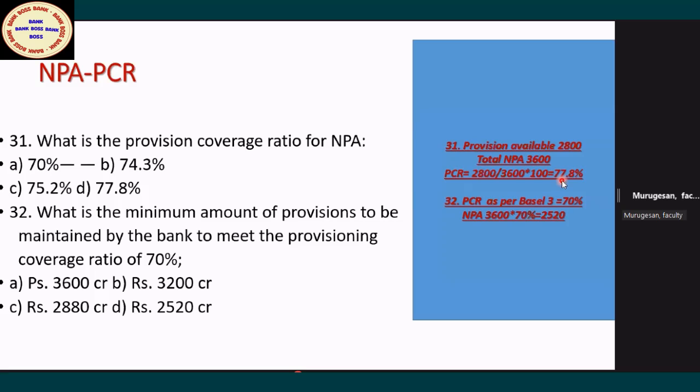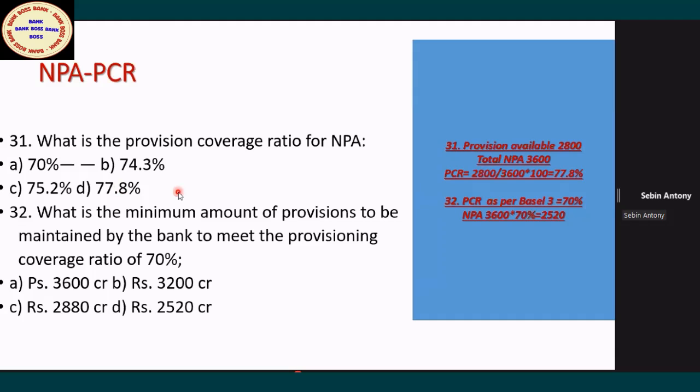Very good. Last question. What is the PCR as per Basel? What is the minimum amount of provision to be maintained? 70%. Mandatory 70% of your total NPA. Your overall provision, including substandard and all put together, should be 70% of your gross NPA. Super. All 32 answered. Here they have 77.8. So all the 7 questions understood.